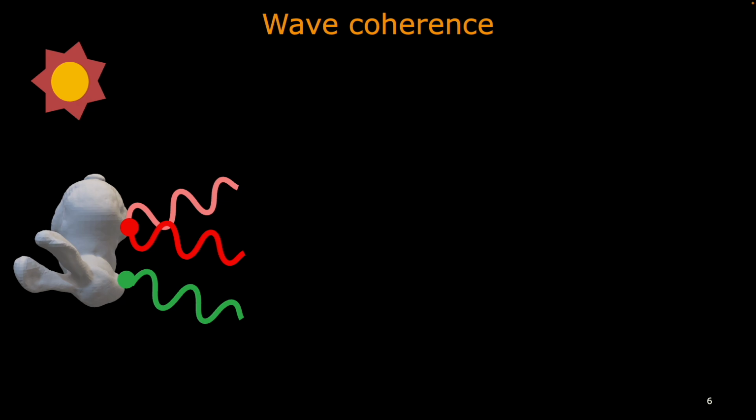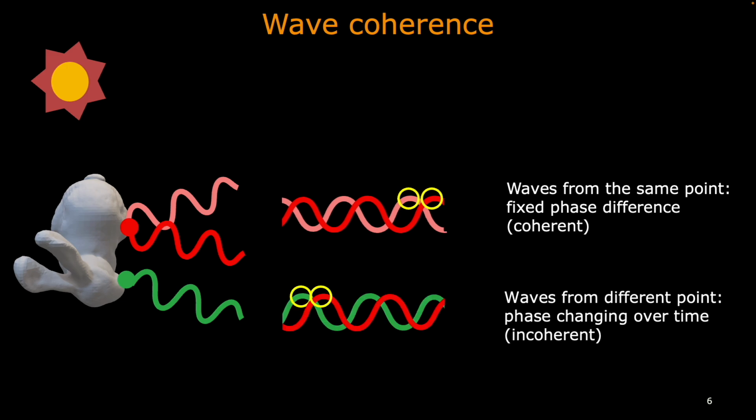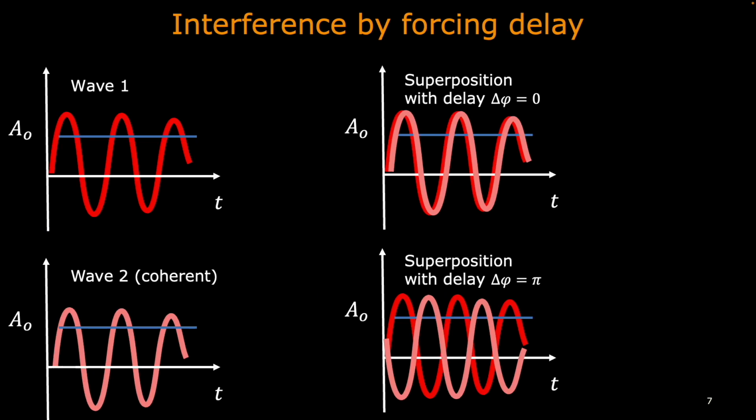When an object is illuminated by an area light source, each point will reflect a unique wavefront. For waves from the same point, their wavefronts are the same and thus have a fixed phase difference, or say they are coherent. On the other hand, if two waves are from different sources, their wavefront will be incoherent. We can observe coherence by interference.